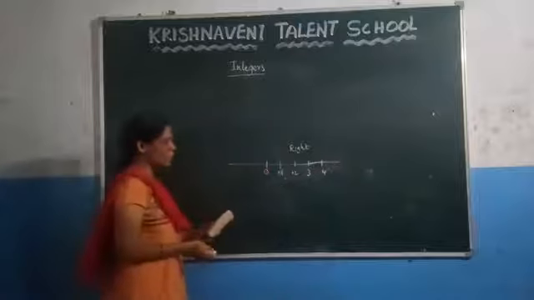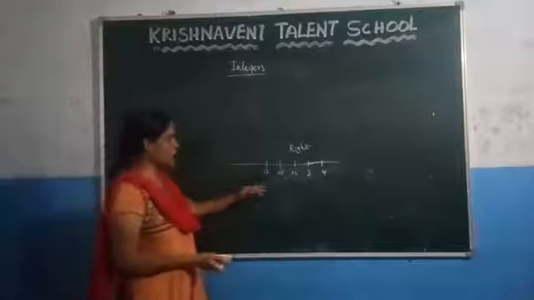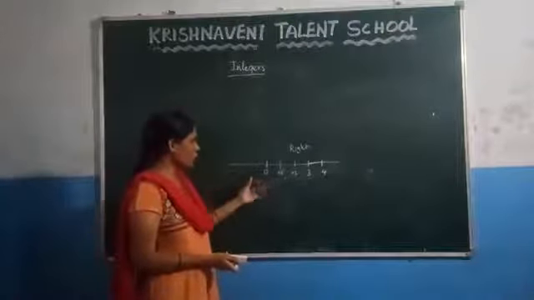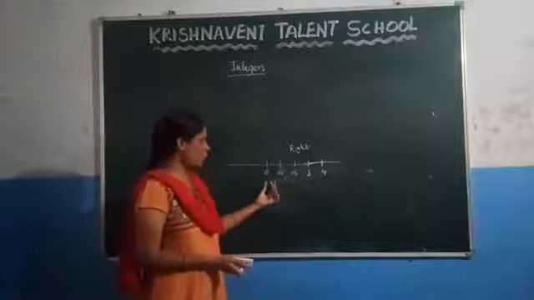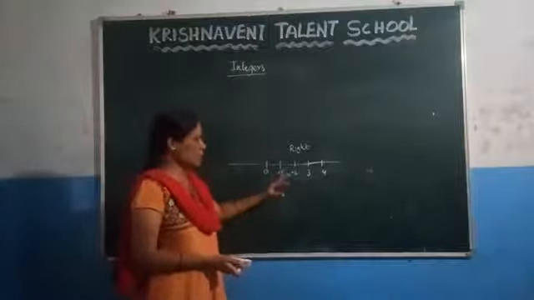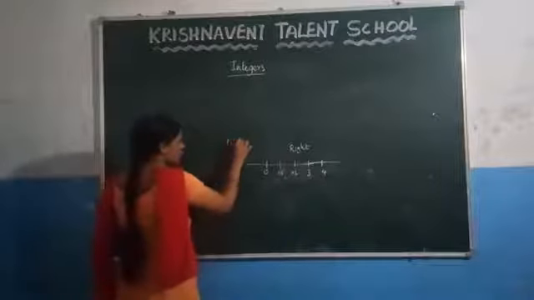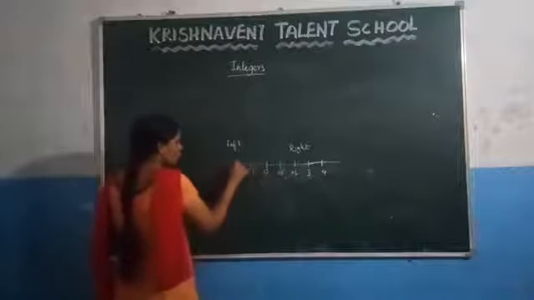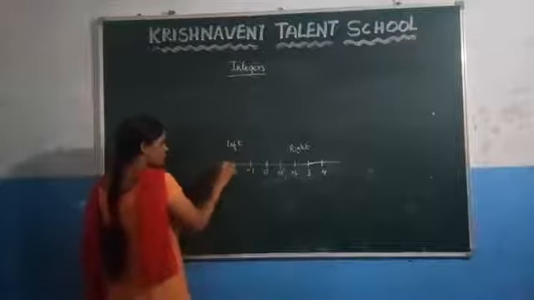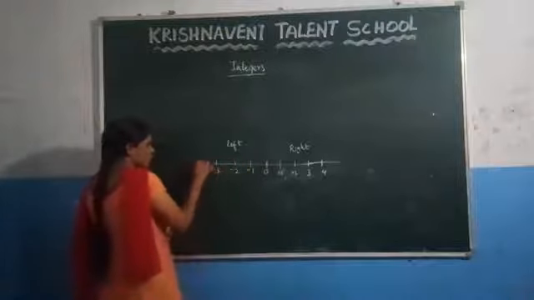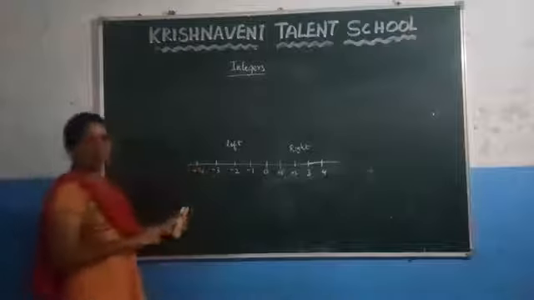So here you can observe that on seeing the number line, if you are going to the right side of the 0, you are getting the number which is positive. Here, if you want to go to the left side of the number line, you have to represent the negative numbers, which is -1, -2, -3, -4. Like that you have to represent.